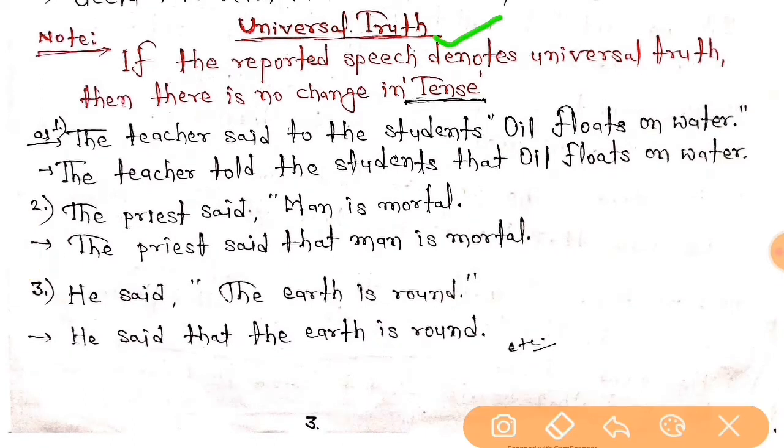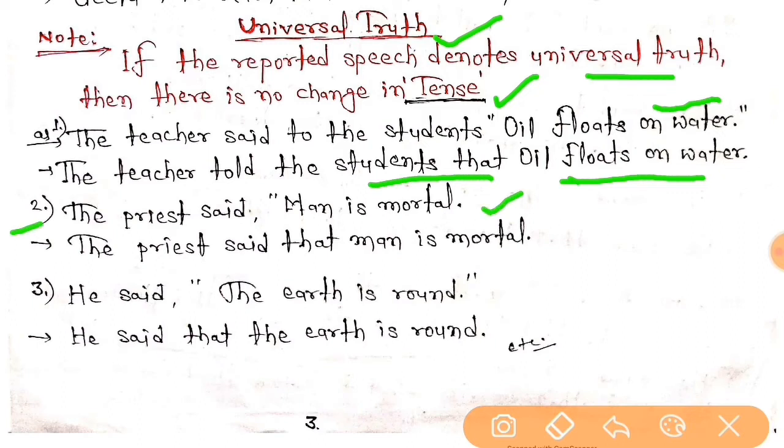Right, everybody? So if the reported speech denotes universal truth, students, then there is no change in tense. Like, the teacher said to the students, "Oil floats on water." The teacher told the students that oil floats on water. There is no change. The second one is, the priest said, "Man is mortal."